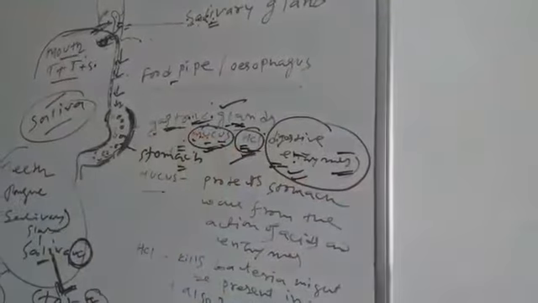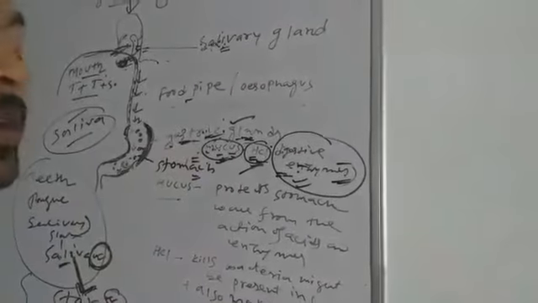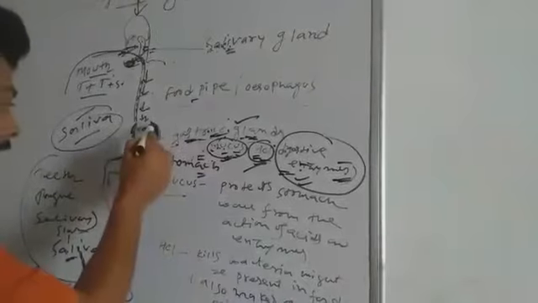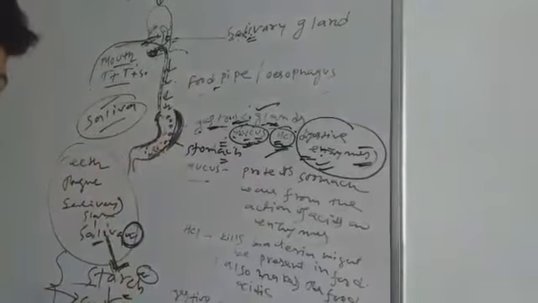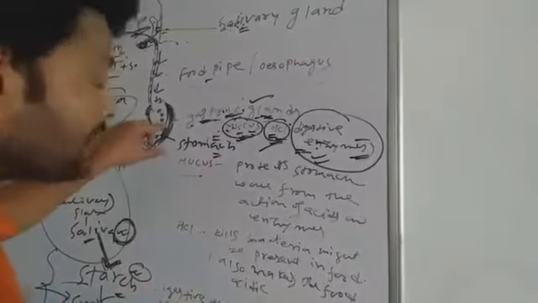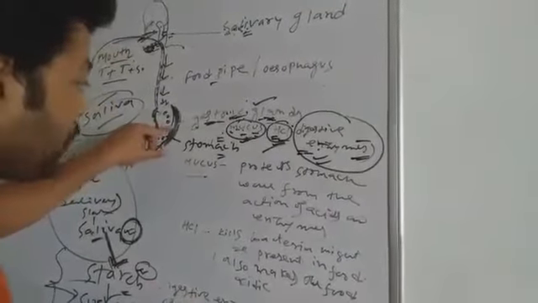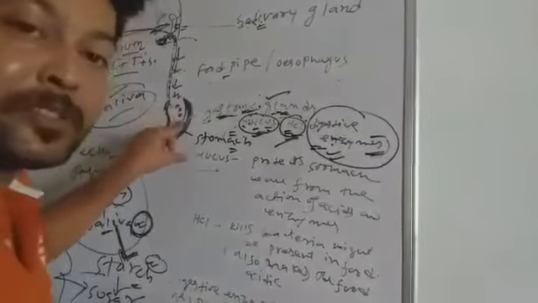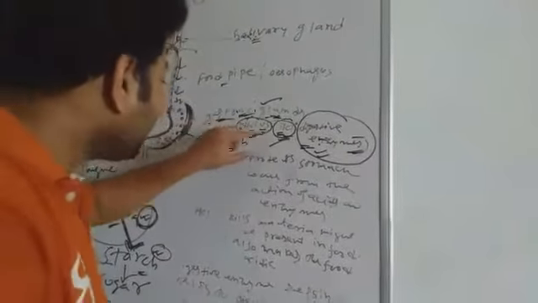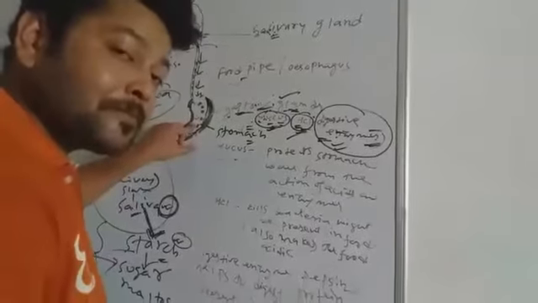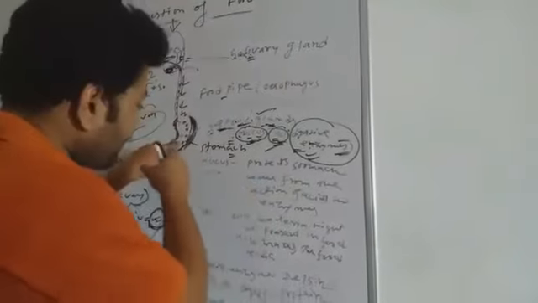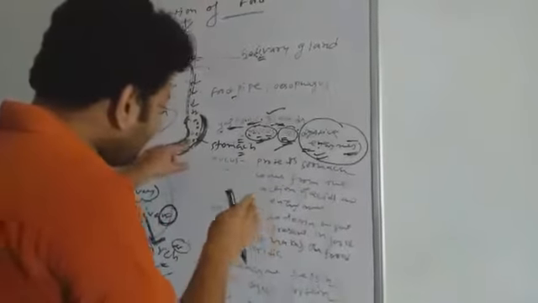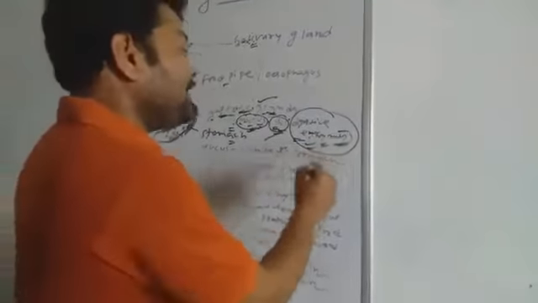What is the function of mucus? It provides a layer around the stomach and protects the stomach from the action of acid and enzymes. Hydrochloric acid kills the bacteria. If any bacteria are present in the food that we eat, hydrochloric acid kills them and makes the food acidic. What is the function of digestive enzymes?